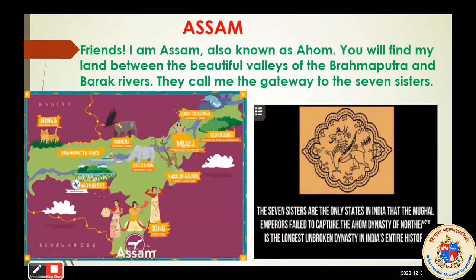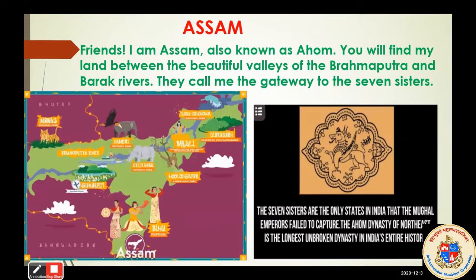So students, the next, after the 7 union territories, is Assam. Friends, I am Assam, also known as Ohom. You will find my land between the beautiful valleys of the Brahmaputra and Barak rivers. They call me the gateway to the seven sisters. So students, Assam is one of the states located in northeast India.